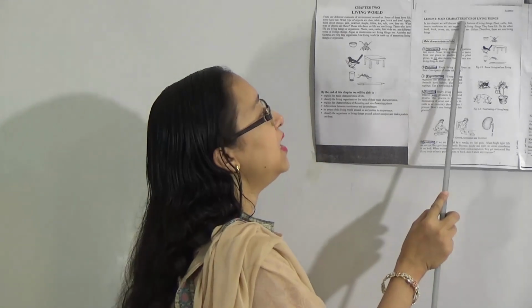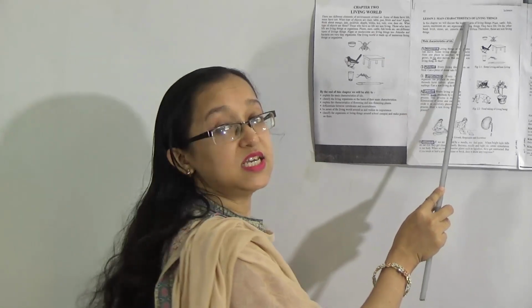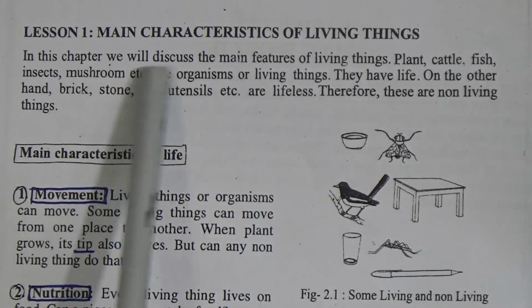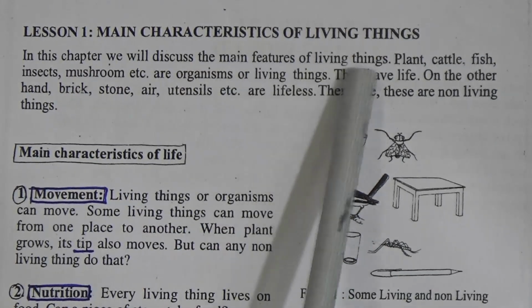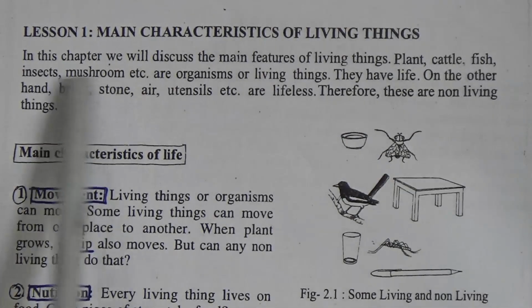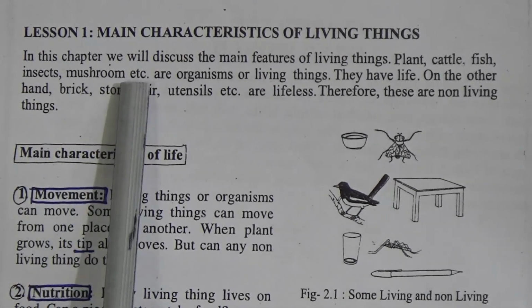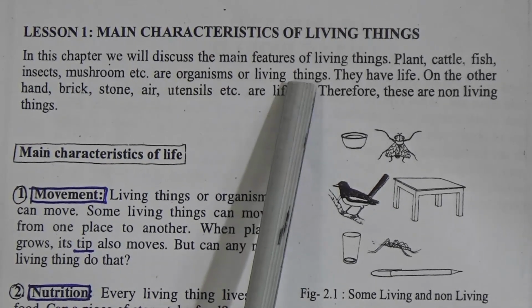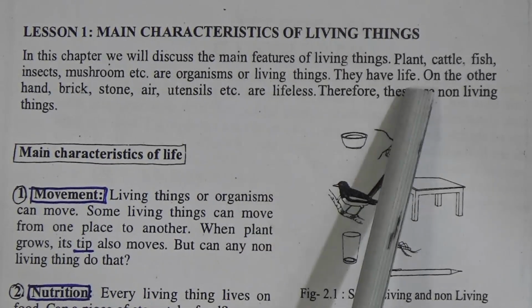Lesson 1, main characteristics of living things. What is the main characteristic of living things? In this chapter, we will discuss the main characteristics of living things. Plant, cuttlefish, insects, mushroom, etc. are organisms or living things. They have life.